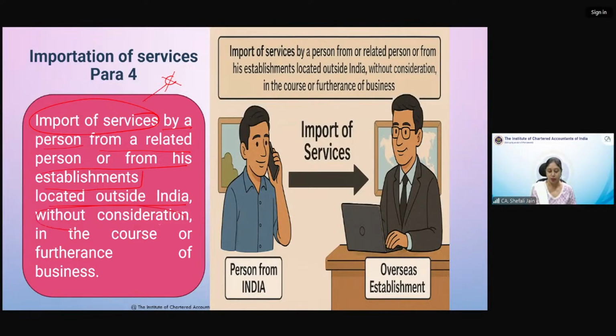Even if it is without consideration but it is in course or furtherance of business, that will be considered as supply. So here the consideration test is absent, but the business test obviously will be present. Point is import of services from related person outside India.